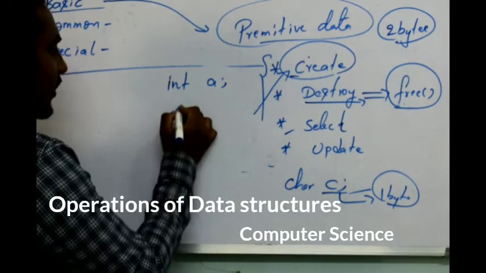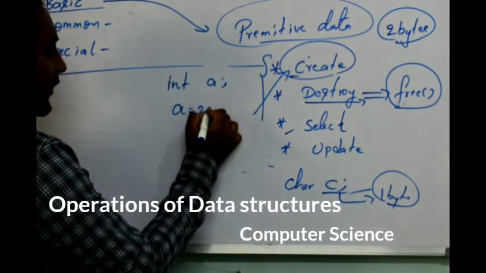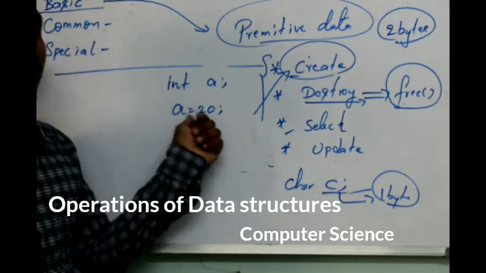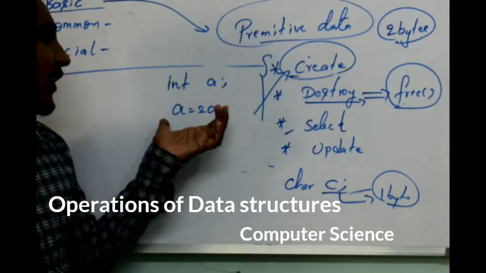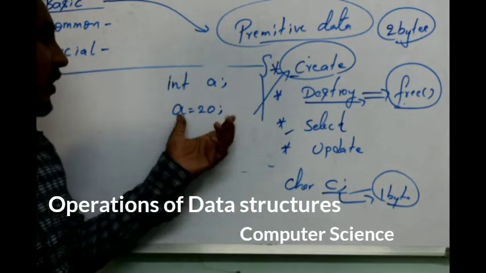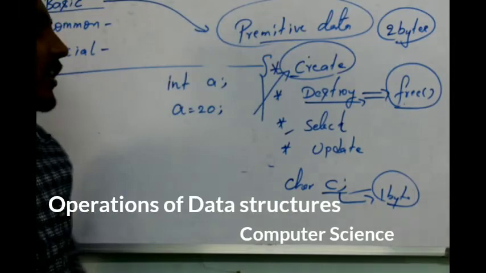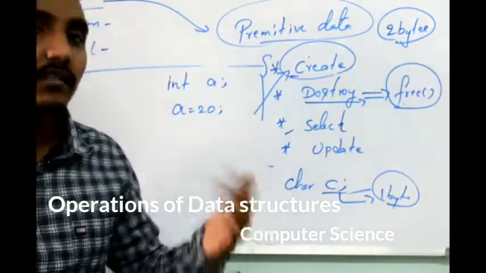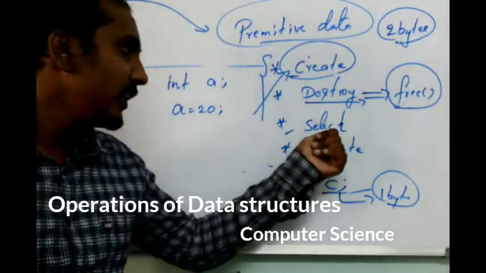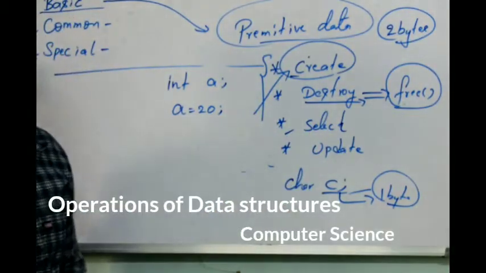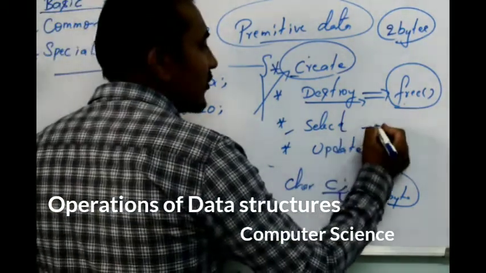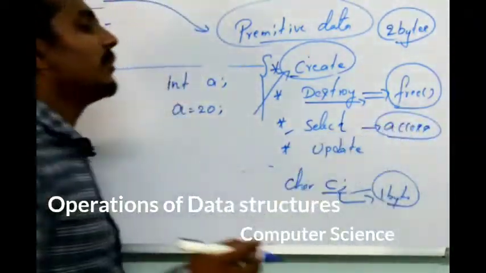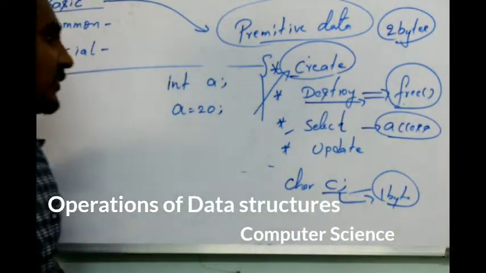Select function is: if I write a equal to 20, I am selecting this variable for assigning some value. The variable I am going to select is a, and I am going to assign the value 20. So whenever any variable or value is defined and you try to access that value, it is considered a selection function. So selection is whenever you access the value of that particular variable.